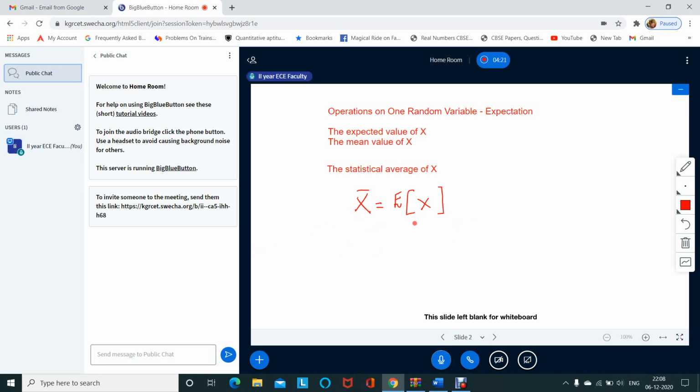Whenever we want to find the mean value, it can be represented by the expectation of the random variable. Because we are taking the mean value, it's also called the statistical average of the random variable.